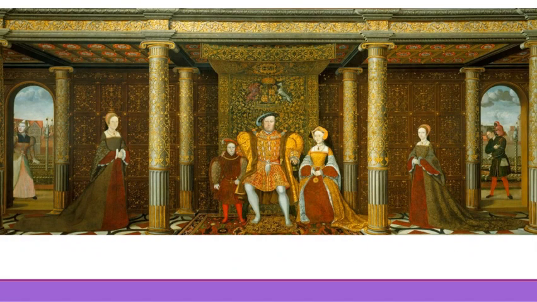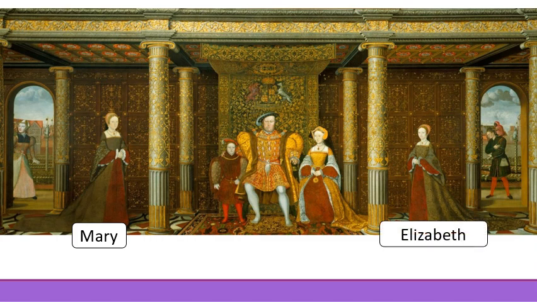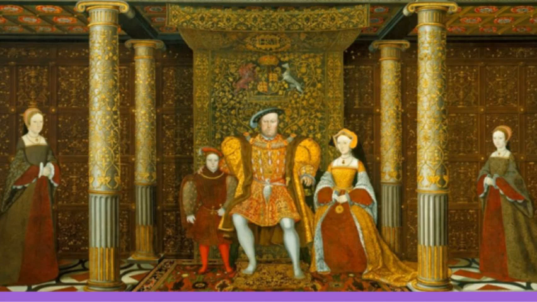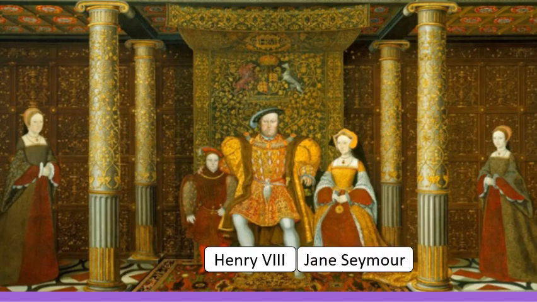Henry VIII had 3 children: Mary with his first wife, Catherine of Aragon, Elizabeth with his second wife, Anne Boleyn, and Edward with his third wife, Jane Seymour. This painting from between 1544 and 1545 shows Henry VIII with his family. It presents the strength and continuity of the Tudor dynasty during a time of uncertainty. In the centre of the painting sits Henry with his third wife, Jane Seymour, who was dead at the time of the painting.